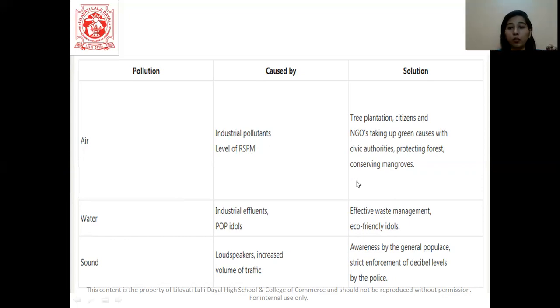See here in solutions also, effective waste management, eco-friendly ideals. They are not writing sentences that we have to use eco-friendly ideals. No, that is given in the passage. You're converting it to a table, you just have to write the points. So that is what you have to keep in mind here.